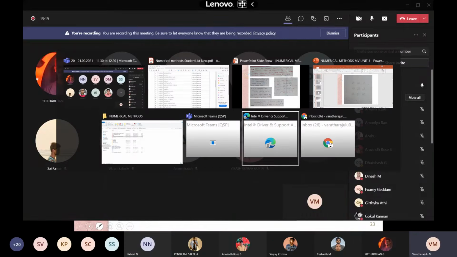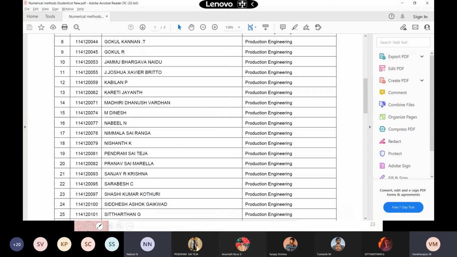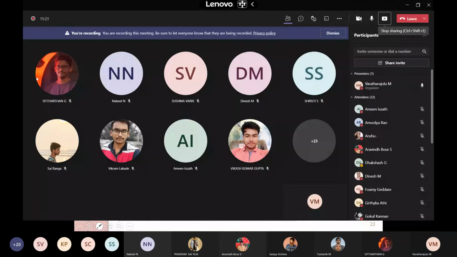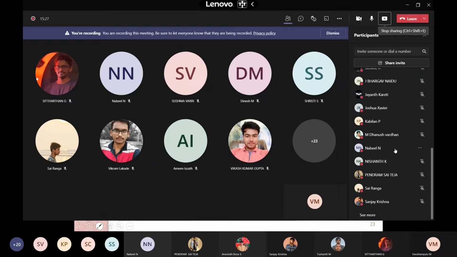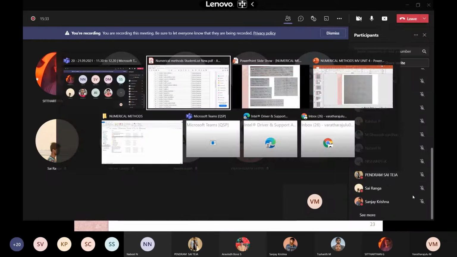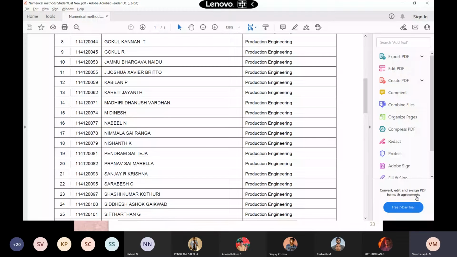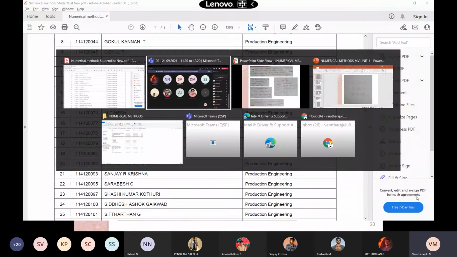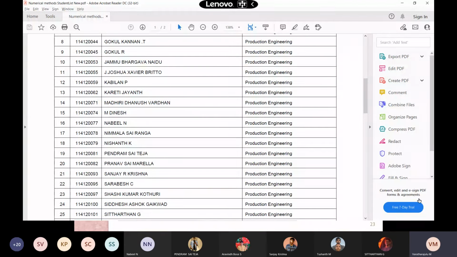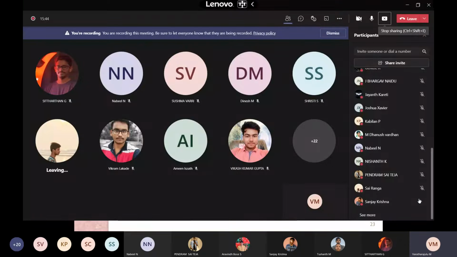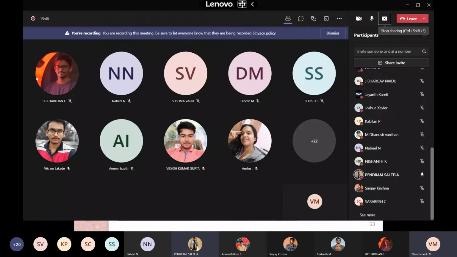Nabil, Sai Ranga, what happened, Sai Ranga? He is attending, simply putting the attendance and leaving. Nishant? Yes, sir. You are going to calculate the second value. Sai Teja. Yes, sir.